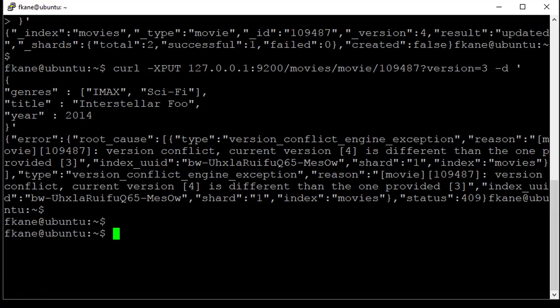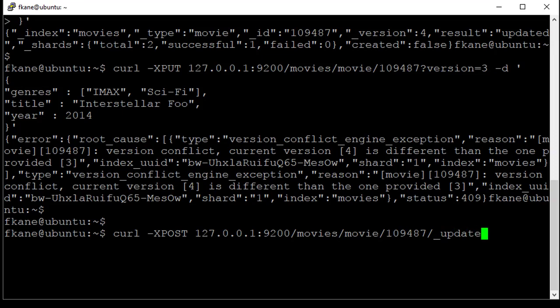So let me show you how retry on conflicts works to handle this automatically. For example, I could say curl -X POST. Let's do a partial update this time. 127.0.0.1:9200/movies/movie/109487/_update. And this time I'm going to say ?retry_on_conflict=5 -d. And this time let's just automatically update that title and nothing else. Change that back to what it was. Like this.